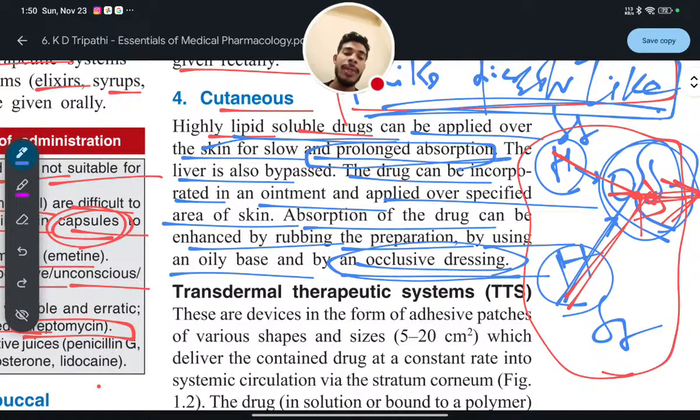Whenever you put some drug on your skin, you have to rub it properly, and that will enhance the absorption of the drug. Put some medicine, ointment, cream or even lotion, and rub it properly. When you rub it properly, the absorption of the drug will be increased. That is called enhancing the absorption.